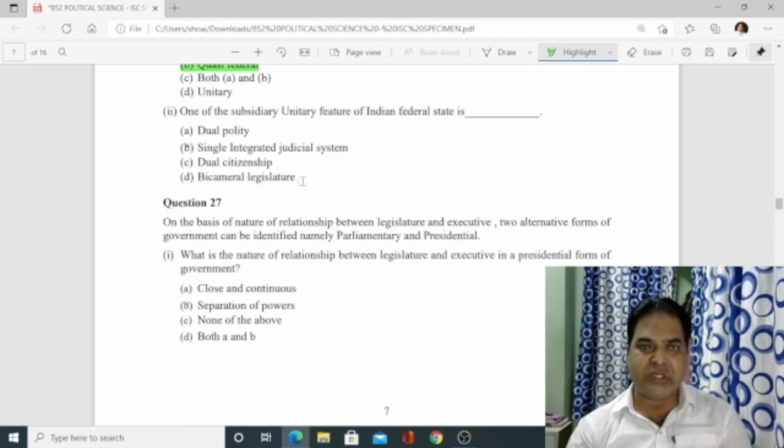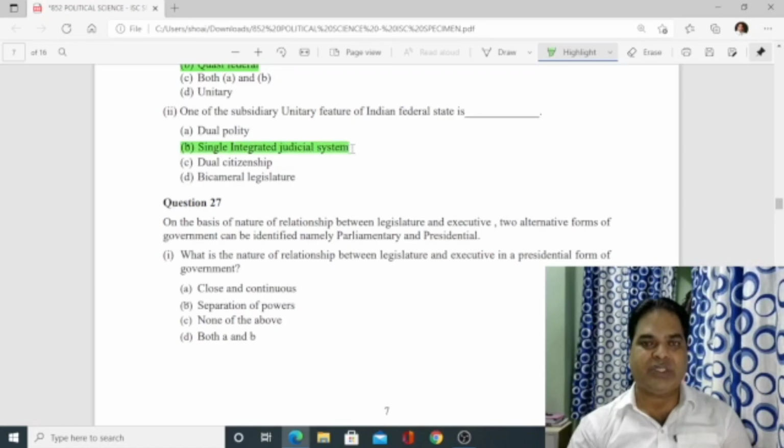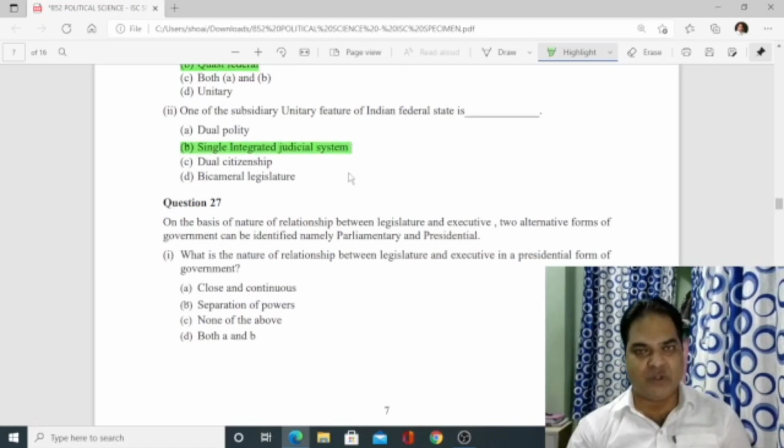Then one of the subsidiary unitary features of the Indian federal state is... subsidiary feature will be dual polity, unitary state. So let us take this one as the correct answer: single integrated judicial system. This would be the correct one because from the Supreme Court to the lower courts, all the courts are integrated.